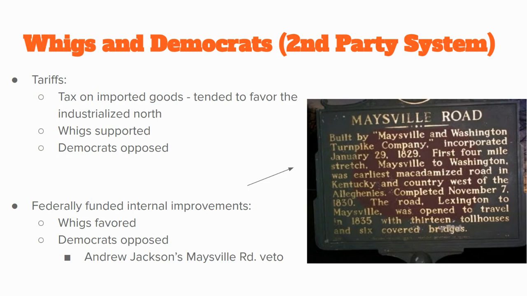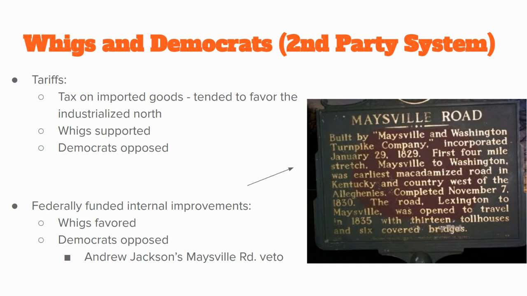Last idea here is federally funded internal improvements. So, should the government be building roads and improvements, bridges, that kind of thing? Well, the Whigs, again, they want them to do this because the Whigs are in favor of a stronger central government, and the Democrats and Andrew Jackson's party are against it.